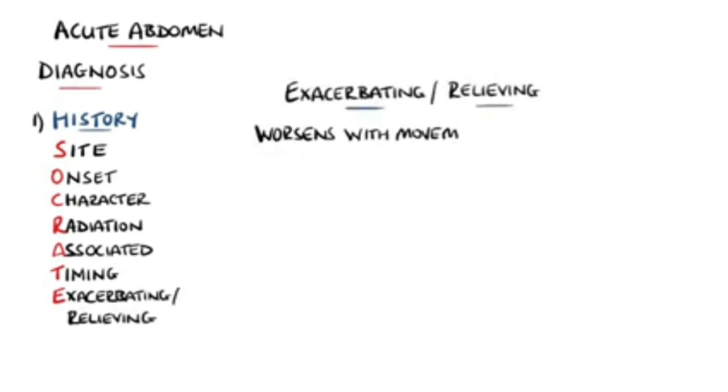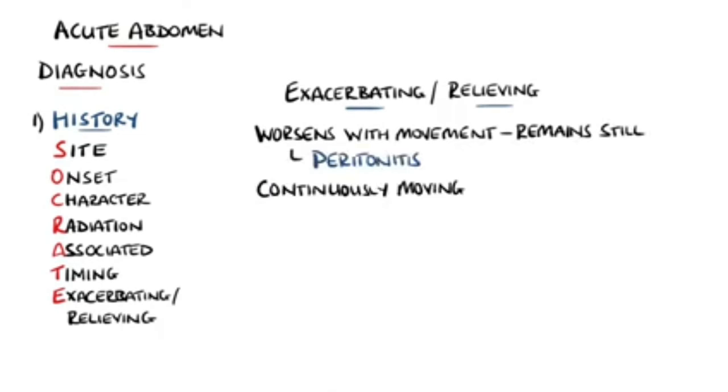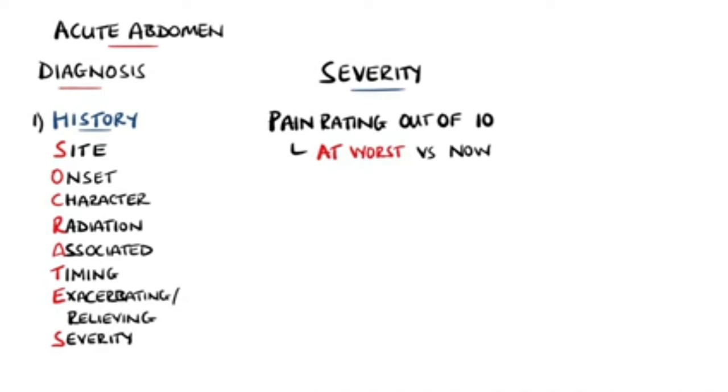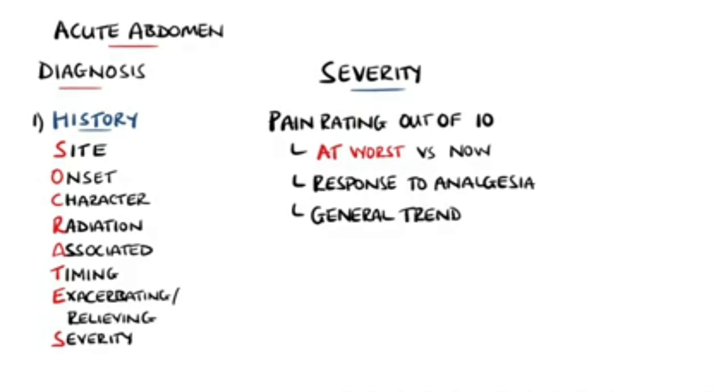In peritonitis, small movements can exacerbate the pain, causing the patient to lie still. While in renal colic, these patients are often continuously moving because they cannot find a comfortable position. The last S is for severity, and typically a pain score out of 10 is asked for. But also remember to ask for the severity at its worst and at the time of the examination to gauge any fluctuations and to help guide the need for analgesia. It is also beneficial to ask whether the pain has been generally improving or worsening.